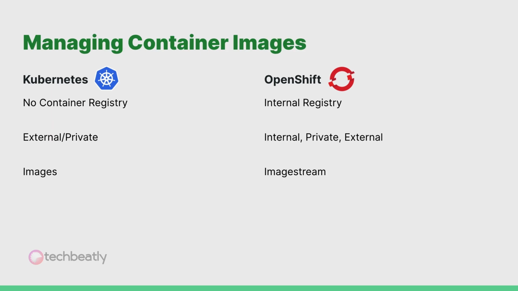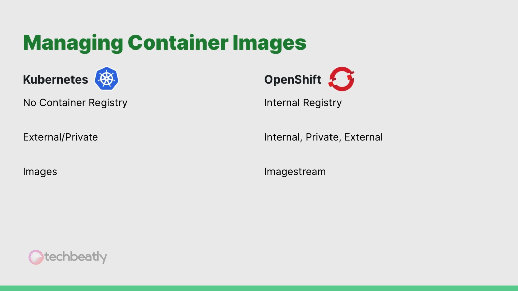Let's talk about the container images, how you can manage container images in Kubernetes and OpenShift. In Kubernetes, you have the responsibility to handle your container images for deployment. There is no internal registry in Kubernetes at the moment, and you need to pull your images from an external registry. It can be an enterprise registry or your own private registry. But in OpenShift, you have an internal registry, and OpenShift manages the lifecycle of your container images.